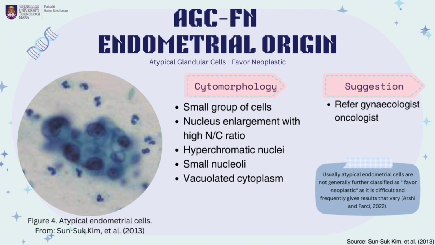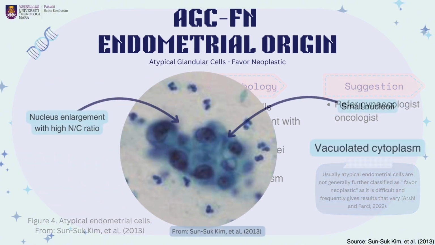Hyperchromatic nuclei, small nucleoli may be present, and vacuolated cytoplasm is shown. The suggestion for all of these diagnoses is likely the same, which is to refer to a gynecologist-oncologist. However, endometrial cells are usually not further classified as favor neoplastic, as it is difficult to distinguish and frequently gives varying results.